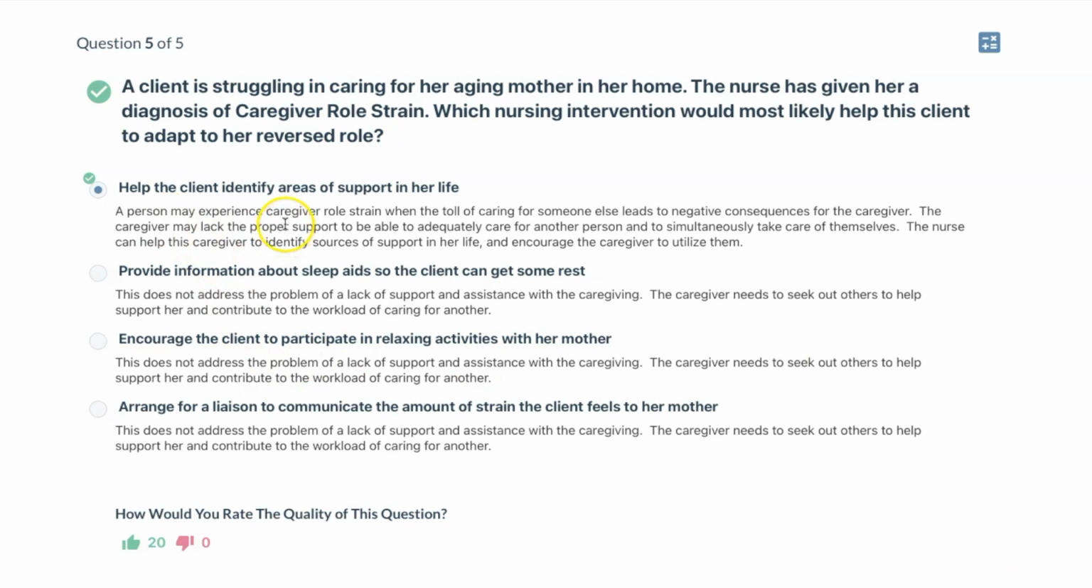A person may experience caregiver role strain when the toll of caring for someone else leads to negative consequences for the caregiver. The caregiver may lack the proper support to be able to adequately care for another person and simultaneously take care of themselves. The nurse can help this caregiver to identify sources of support in her life and encourage the caregiver to utilize them, and helping this patient realize that she's not alone and that she can delegate other things in her life and she can ask for help instead of taking everything on herself.